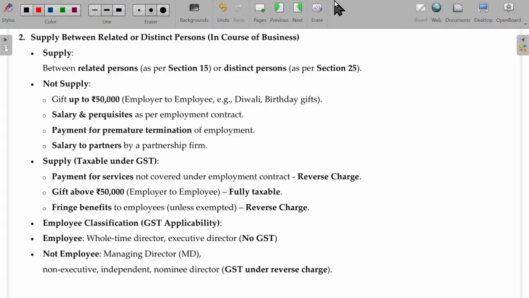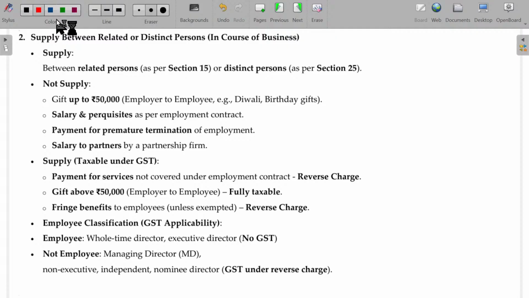Now, if it is supply between related persons or distinct persons, then it will be considered as supply only.